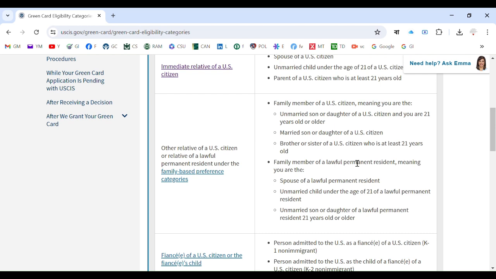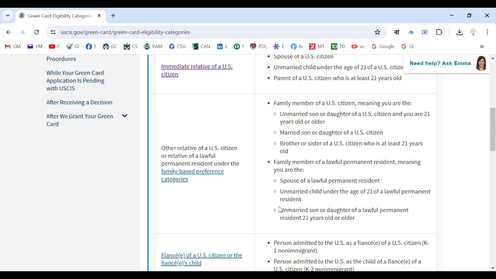Lawful permanent resident, or the PR. Family member of a PR means you are the spouse of a permanent resident, that means husband or wife of a PR. Or unmarried child under age 21 of a PR.